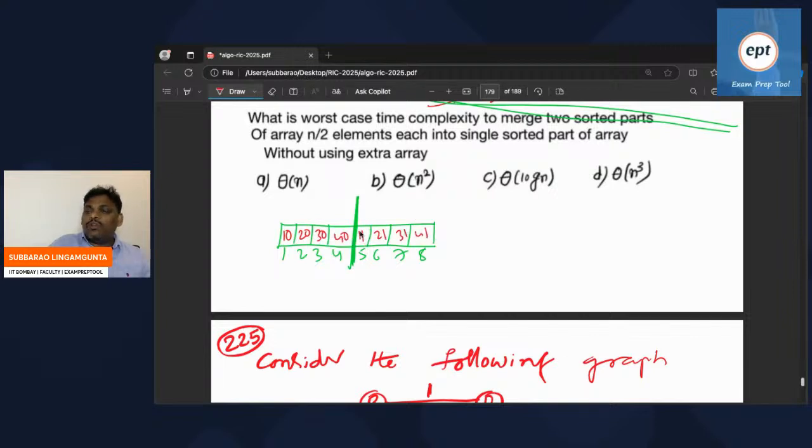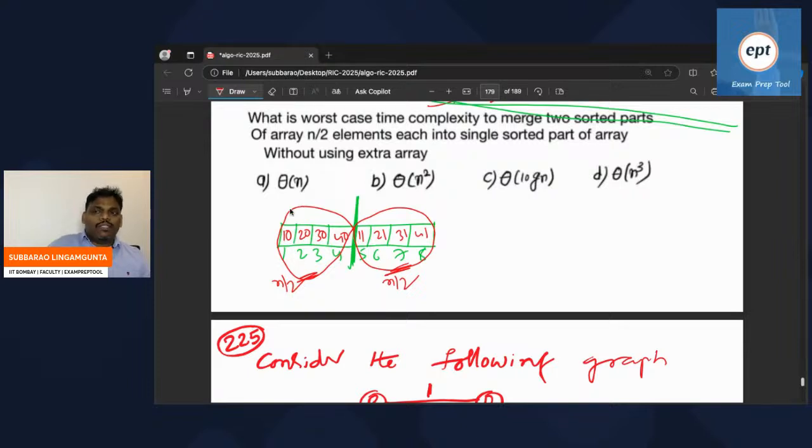Remember, if you want to apply the merge algorithm, it should be sorted. Here how many people? N by 2 people. Left n by 2 people, right n by 2 people. Both sides, n by 2 people, are already sorted.